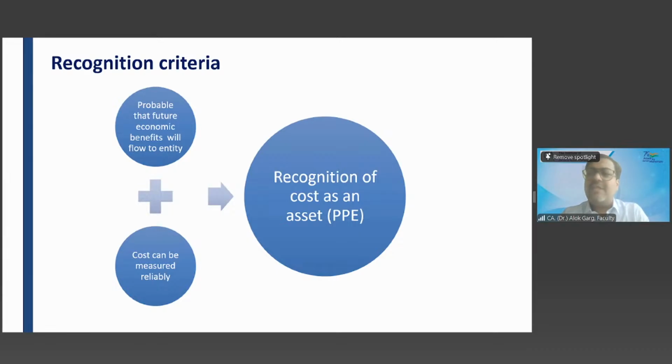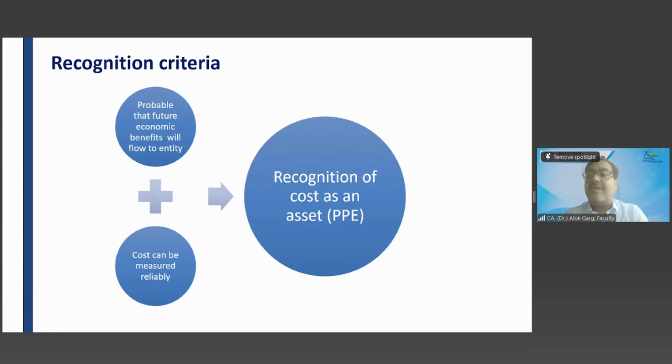But if there is a very small organization, whose balance sheet is in thousands, and they have purchased a fan of let's say 5,000 rupees, does that fan need to be expensed off? No sir, because it will be a material item for them, right? So as per standard, it has to be capitalized, but on the materiality ground, the company can make a policy up to a certain threshold, and many companies, listed companies, are practically doing that.